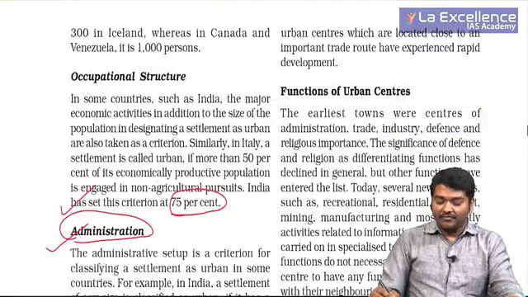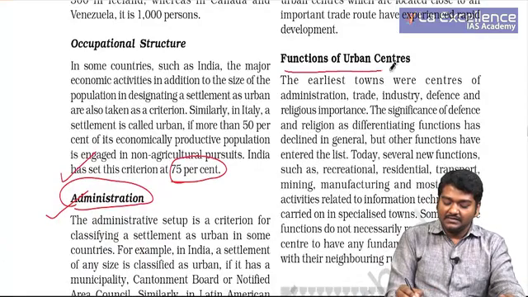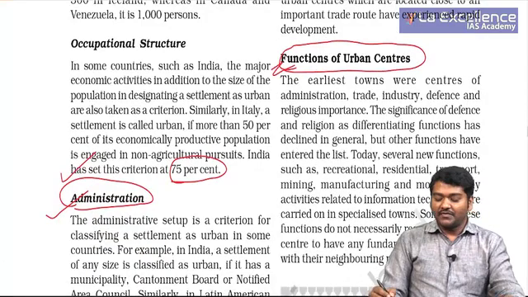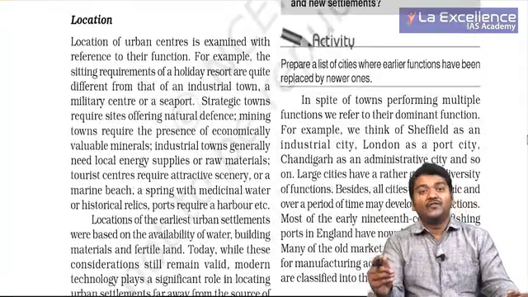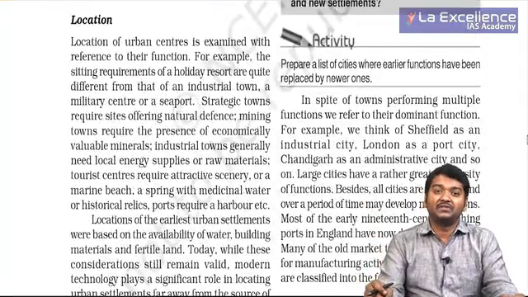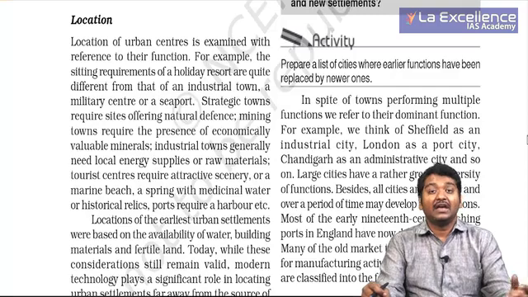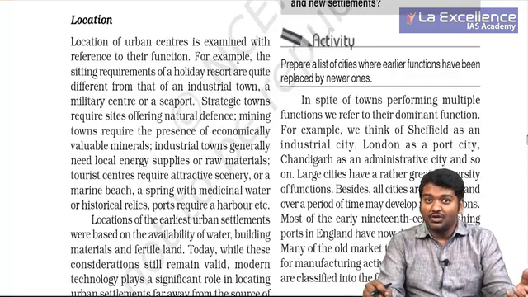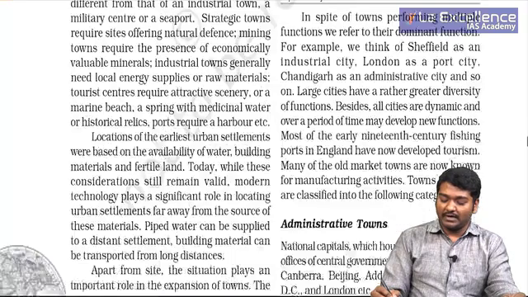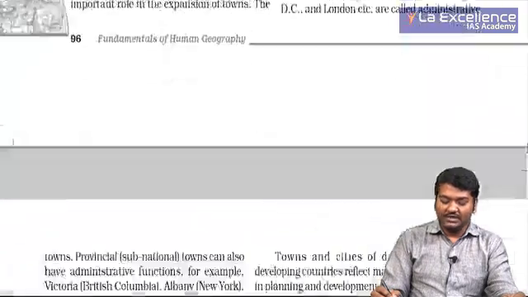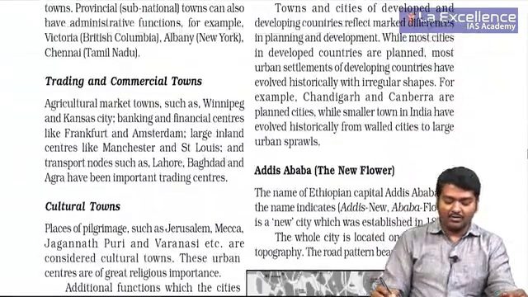And then functions of urban centers. What are the functions? The functional relationship also exists. That is, a few cities are called administrative cities, a few cities are called industrial cities. Jamshedpur is known as an industrial city. So, these points become important. London is a port city, right. So, this is very, very important for us.